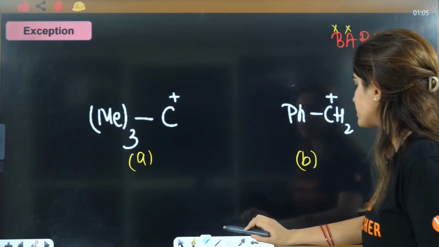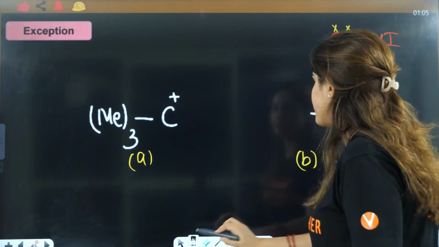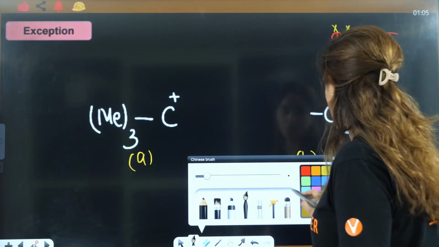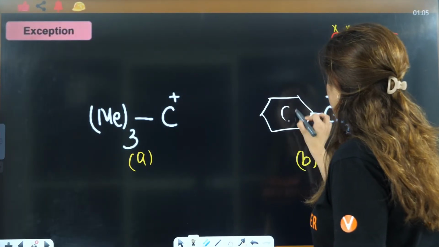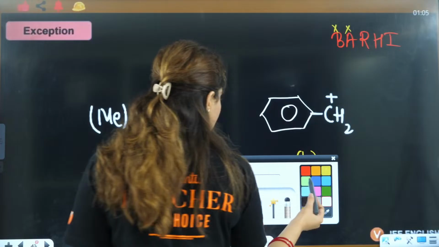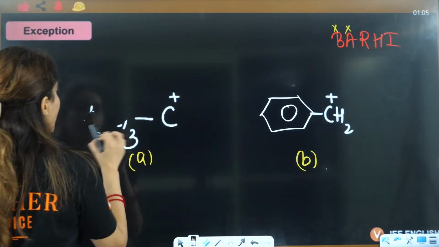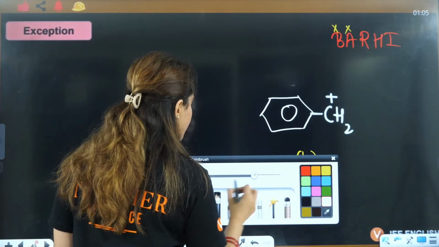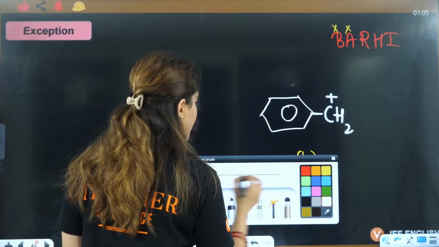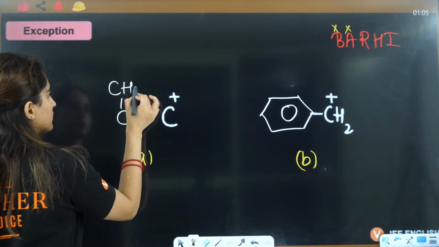This is a phenyl, which means a benzene ring, right? So I'll just draw the ring here, right? And this means that you have 3 CH3. When you open up the structure, it becomes quite easy for you to understand, right? So this is C(CH3)3.